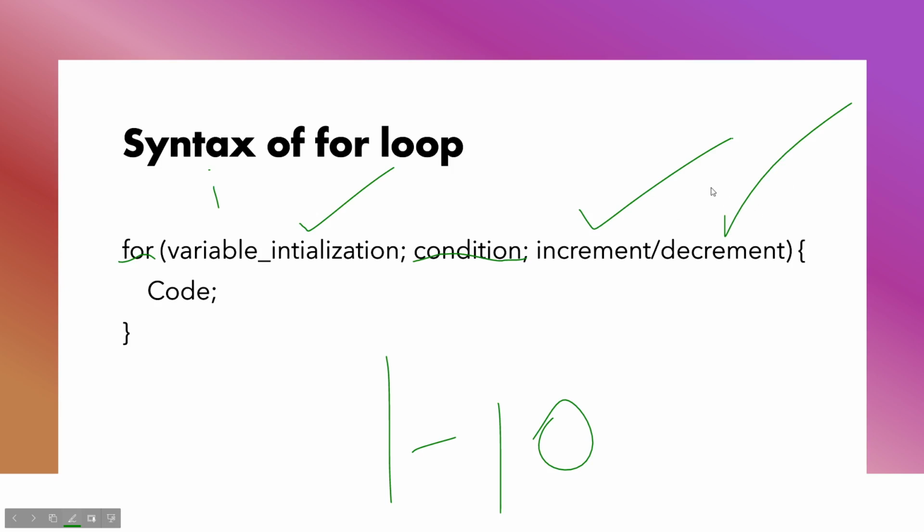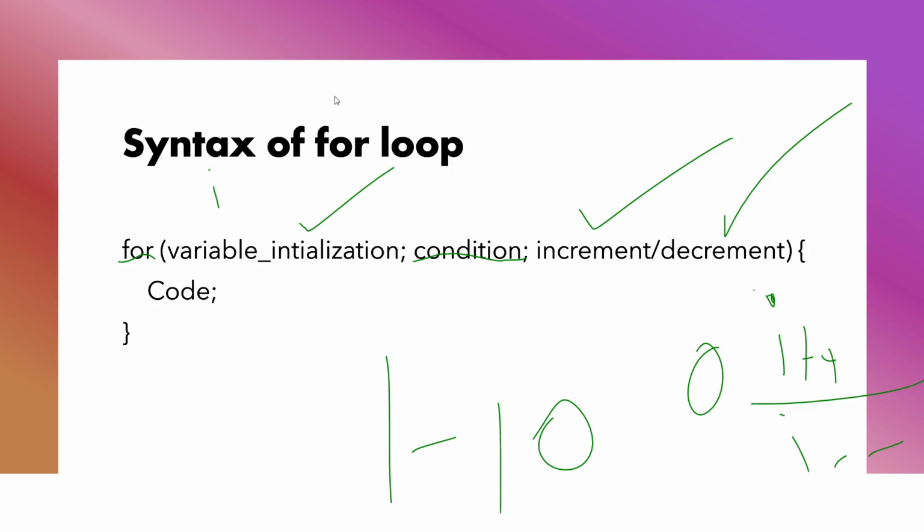Now here is the increment or decrement, the main thing, guys. So what is this? Over here, we can increment the value of a variable by a certain value. Let's say first it is zero, and now I increment it by 1. So what can we do? i plus plus. Or if you want to decrement it by 1, then you can do i minus minus. So this is the incrementation or the decrementation. So this is the basic thing.